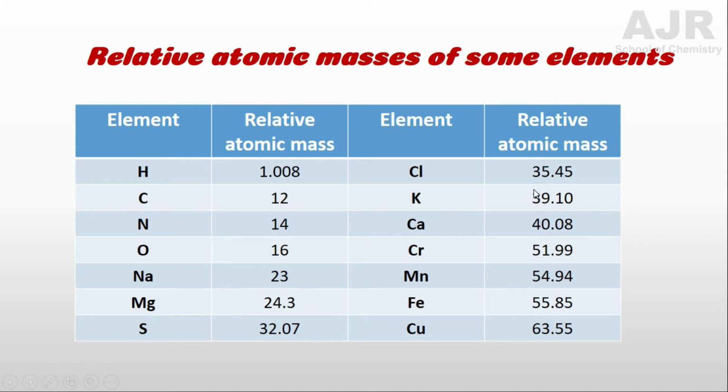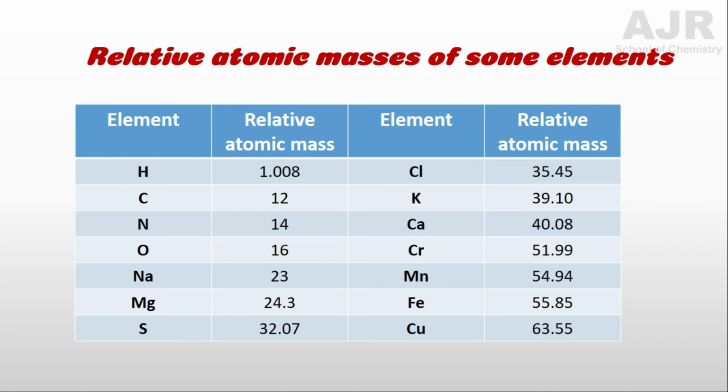For potassium it is 39.10, for calcium 40.08, for chromium 51.99, manganese 54.94, iron 55.85, and copper 63.55. So students, you thoroughly learn these relative atomic masses of the elements which are given in the table.